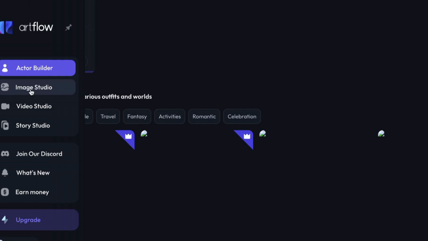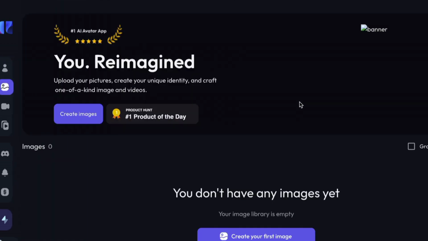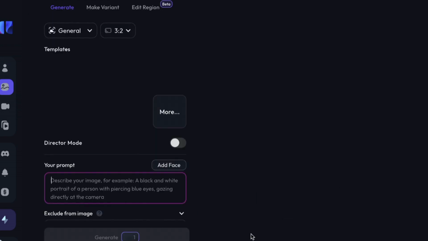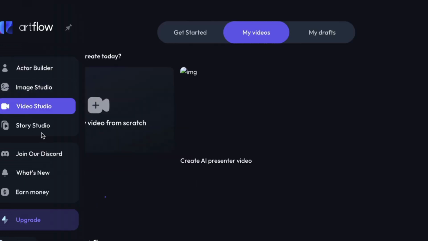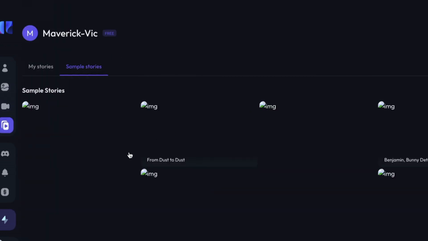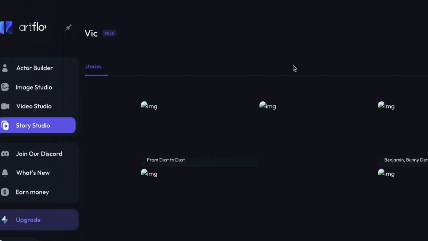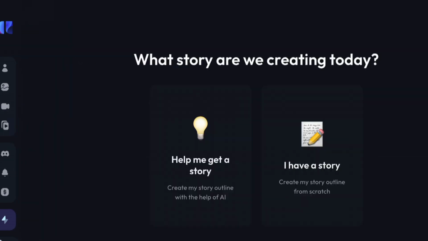Okay, and also we have image studio here. These are images. You can create your first image. Okay, you click that. So you can see, you write whatever you want to be at the back of the image. You can create videos, story studio. Maybe you want to create stories like short videos, you can create them. Okay, new story.